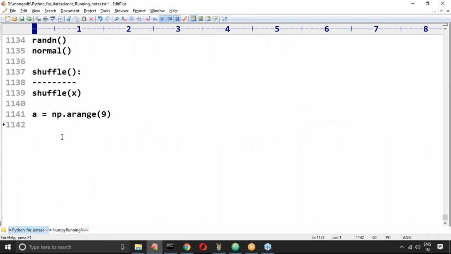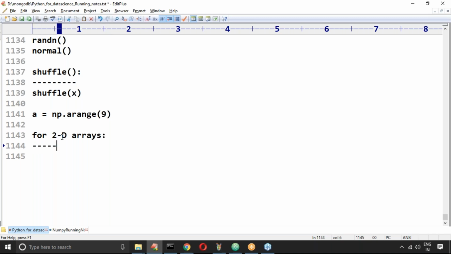For 2D arrays, what will happen? For 3D arrays, what will happen? For 2D, 3D, 4D arrays, what will happen? It is very important. Remember this carefully. For 2D arrays.